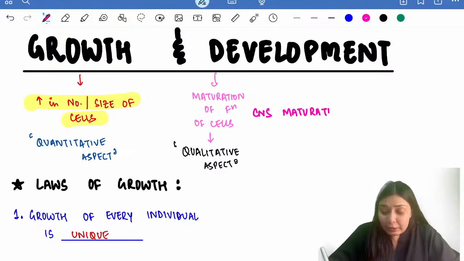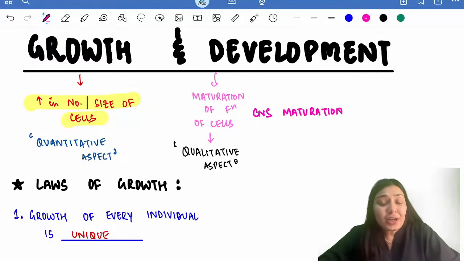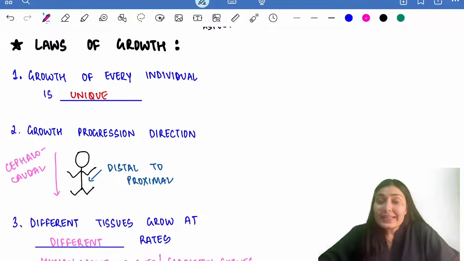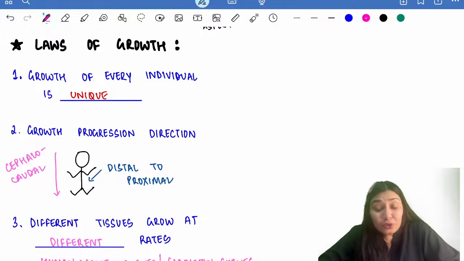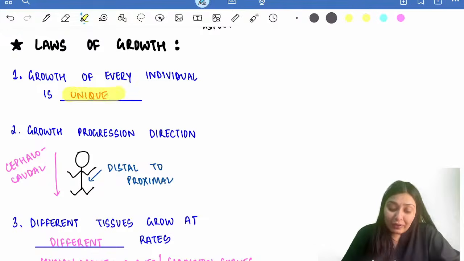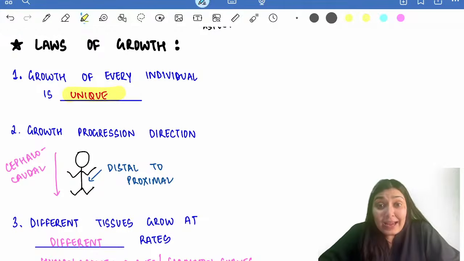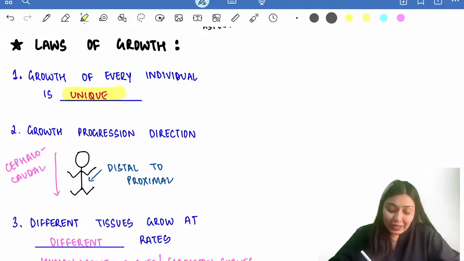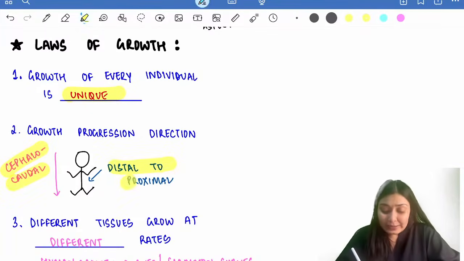There are certain laws in nature and we have certain laws of growth too. The first law says that the growth of every individual is going to be unique. That is, your growth is going to be unique, my growth is going to be unique. And the progression of growth is in a peculiar direction. What is the direction? The direction is cephalocaudal and distal to proximal.